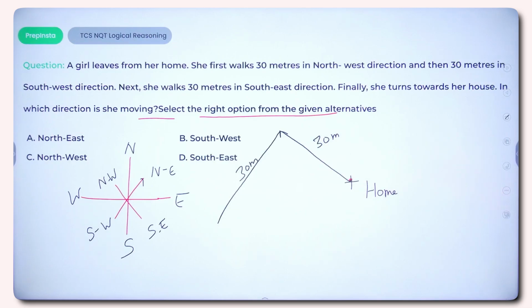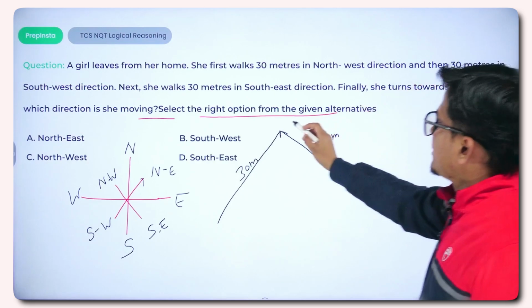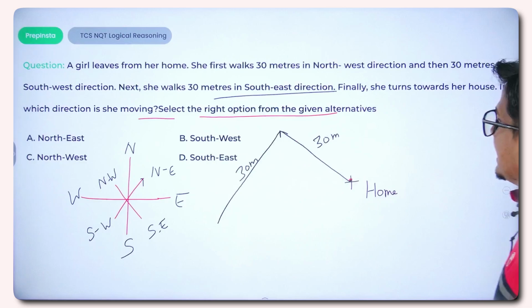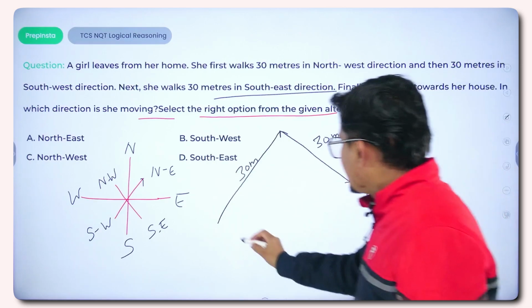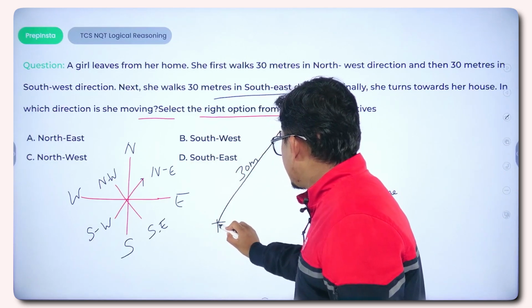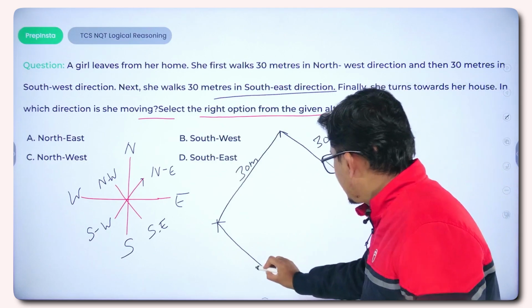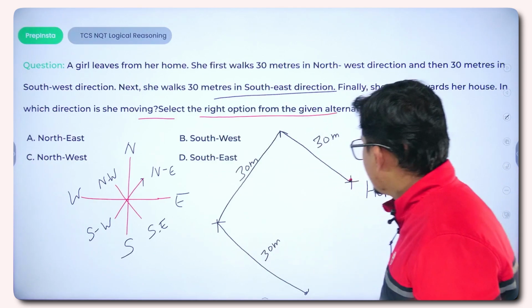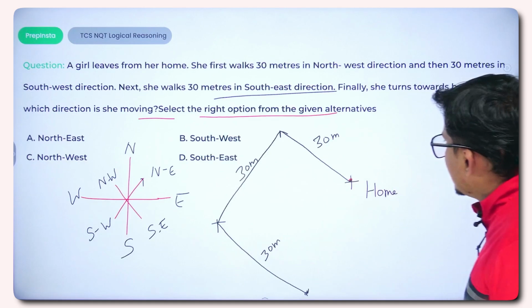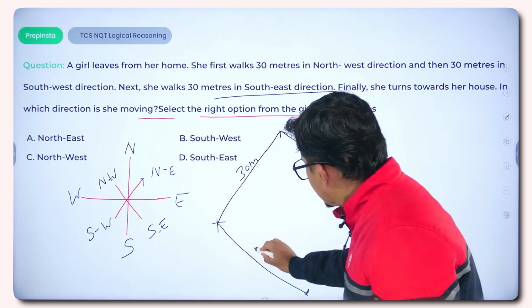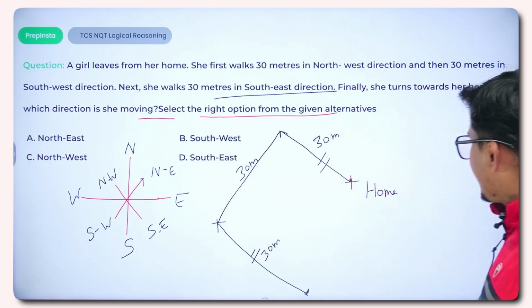And later onward, finally she walks 30 meters in the southeast direction. So with regard to this particular position, southeast would be this particular direction, right? So she moves 30 meters and reaches this particular position. So these two positions would be parallel to each other, right?